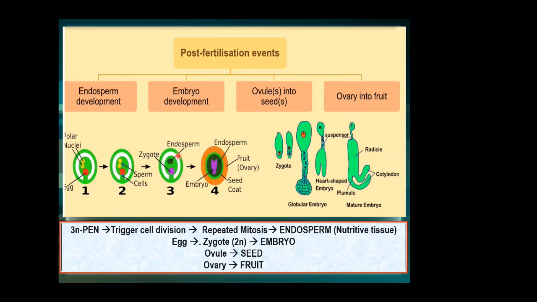This ultimately becomes the seed, followed by the fruit, in which the embryo is there, a tiny young plant. Are you getting what I say? I'm just at the introduction of post-fertilization events.